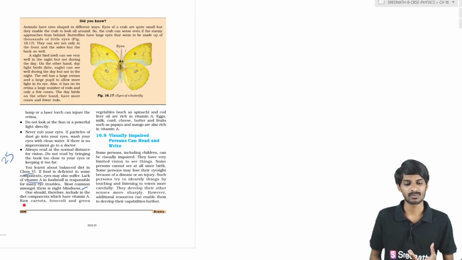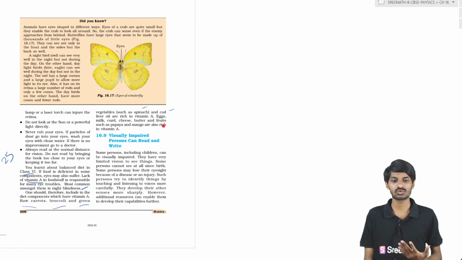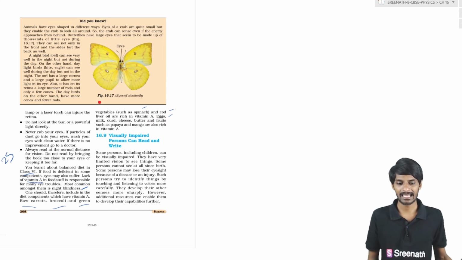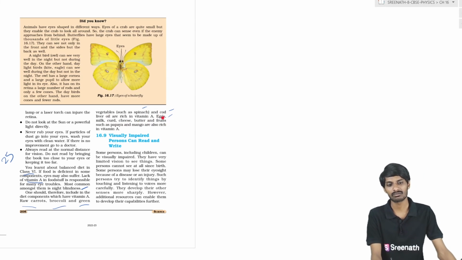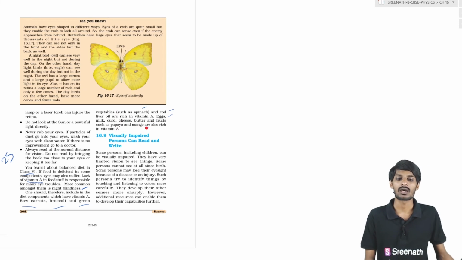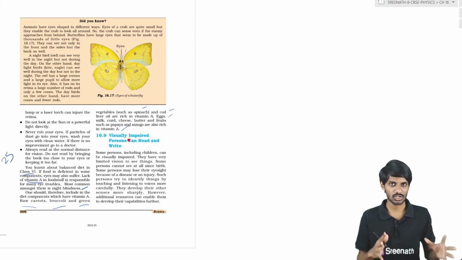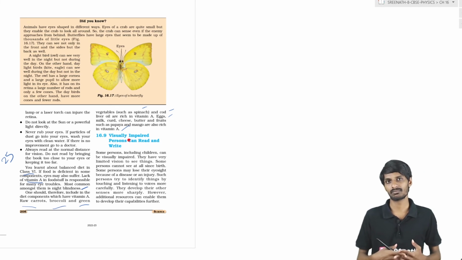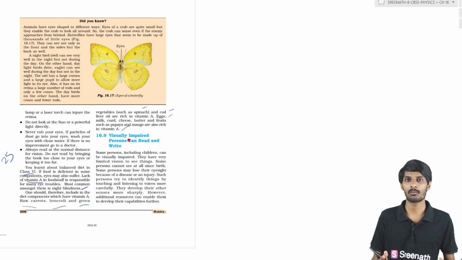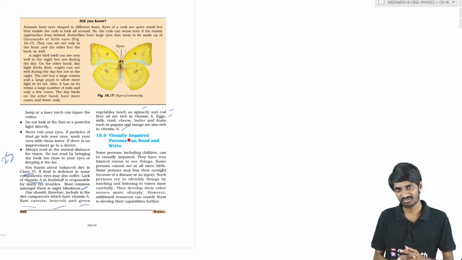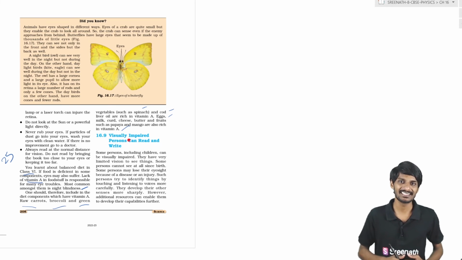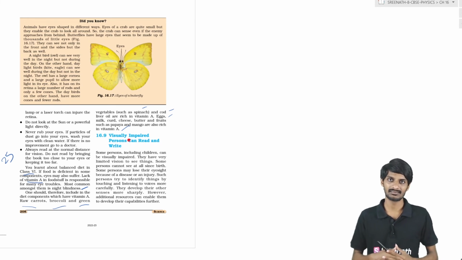Raw carrots contain vitamin A, and broccoli, green vegetables such as spinach, and cod liver oil are all rich in vitamin A, students. Other sources of vitamin A are eggs, milk, curd, cheese, butter, and fruits such as papaya and mango, which are also rich in vitamin A, students. These are the foods which are good in vitamin A. You have to eat them properly so you will get enough vitamin A in your body. Then your eyes will be healthy, your eyesight will be healthy, and you will be able to see, students.